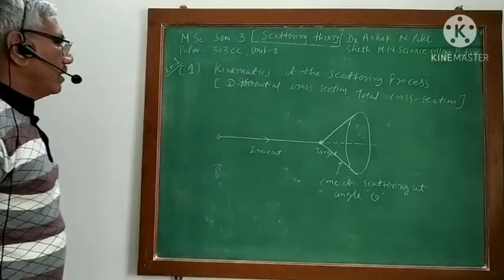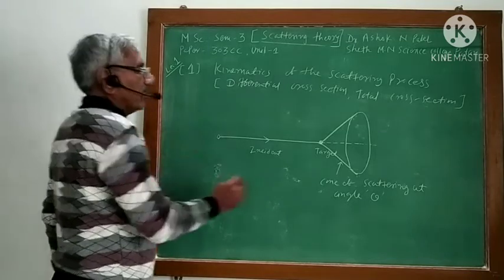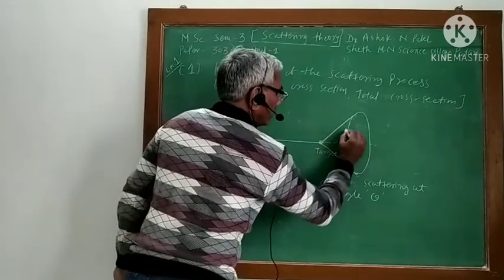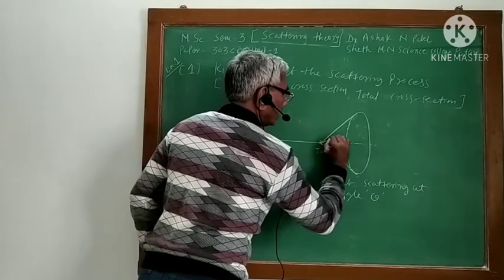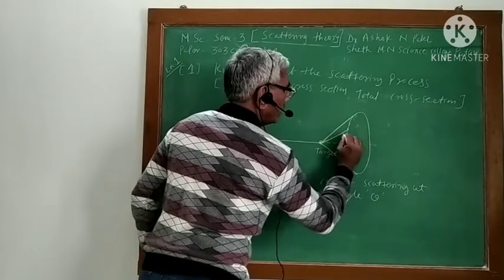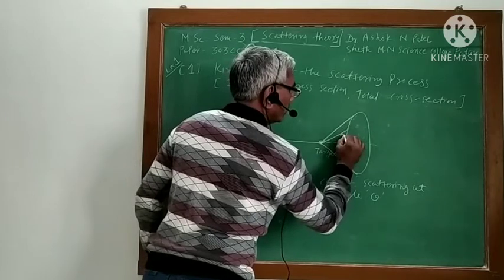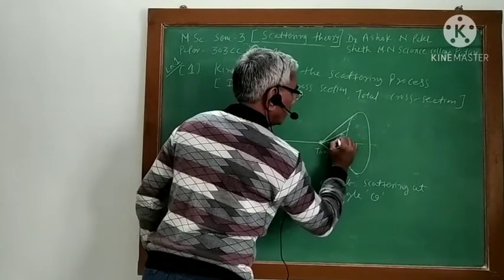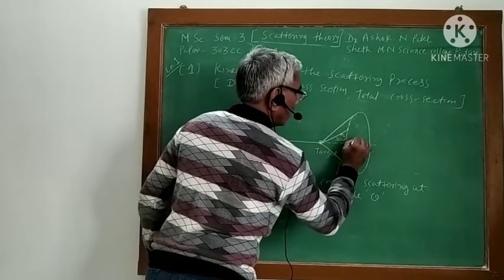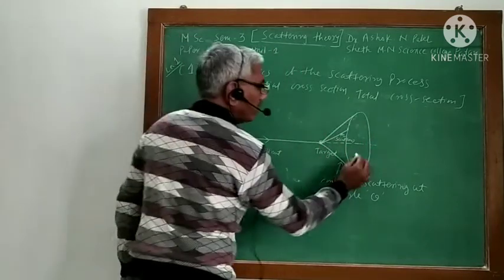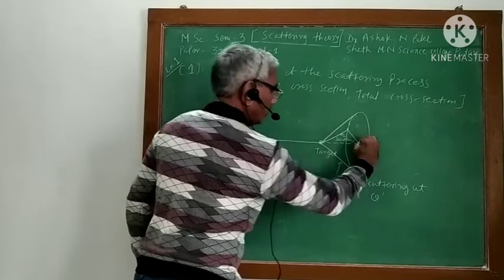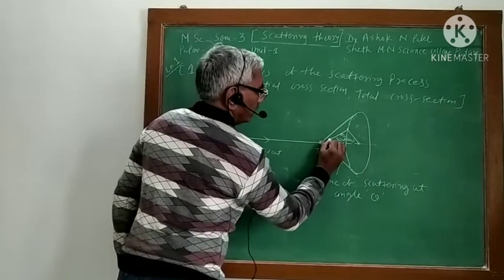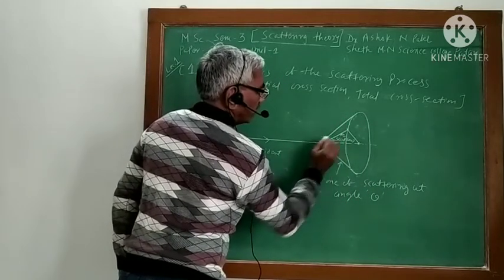Let us say this is our scattered particle, and this is the center. This angle is theta.